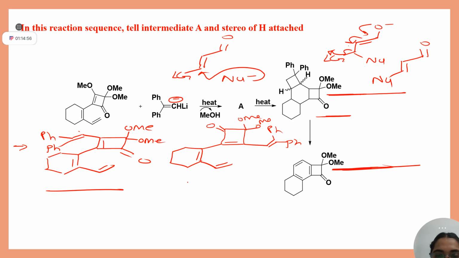Now, are they in conjugation? Yes, ma'am. Heating is there. 6 pi, 6 electron ring, heating. What is the mode of ring closure? Disrotatory. Sure, correct. Okay, if that is correct, you please write the product in your copy. I am also writing.